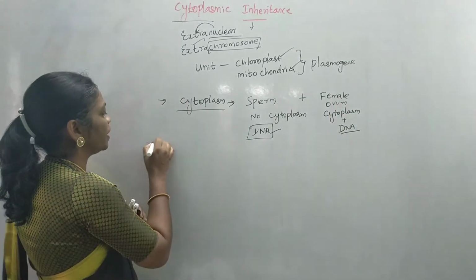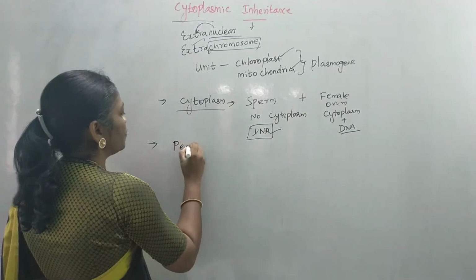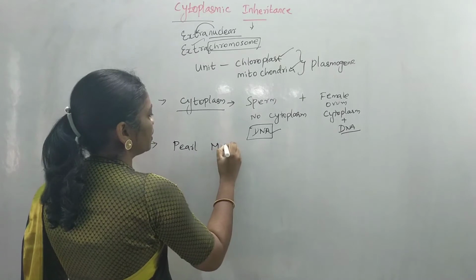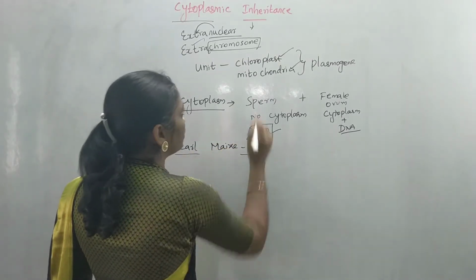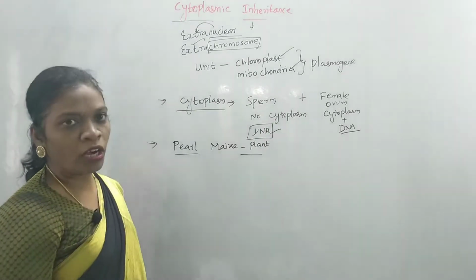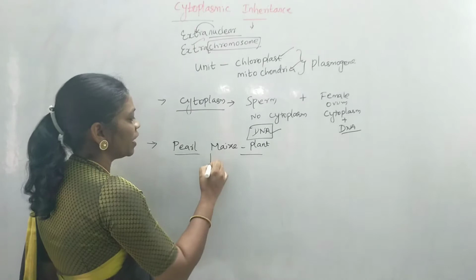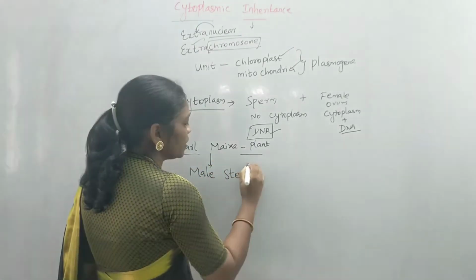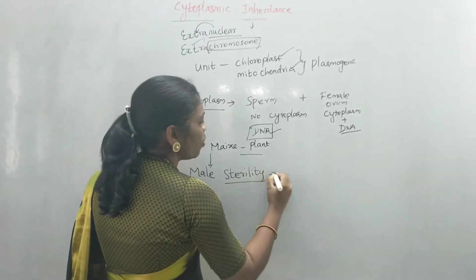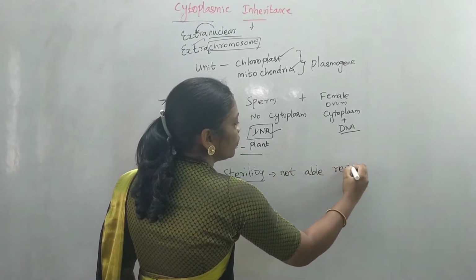The example for mitochondrial inheritance that we have taken is the pearl maize plant. This plant exhibits male sterility. What is the meaning of sterility? Sterile means they are not able to reproduce.